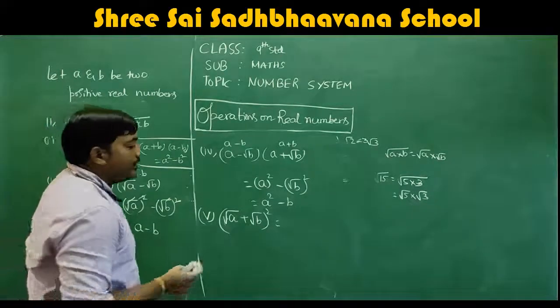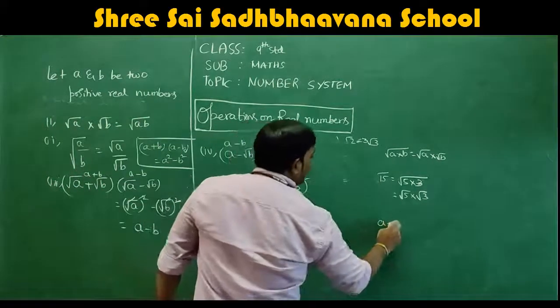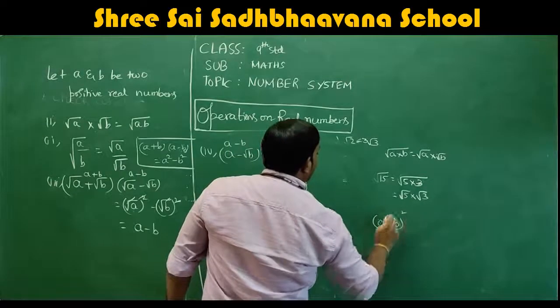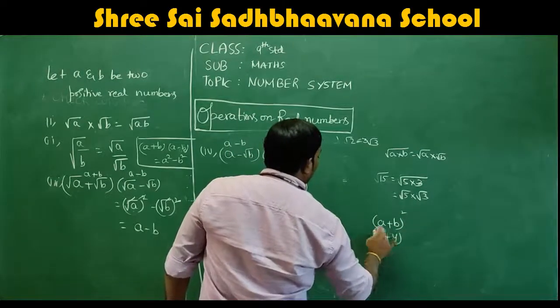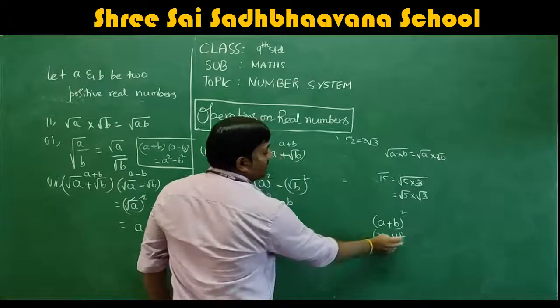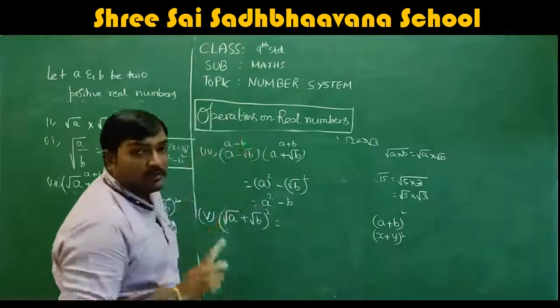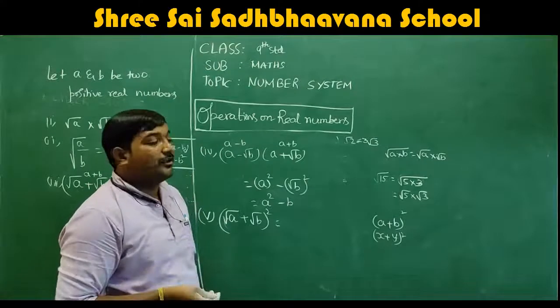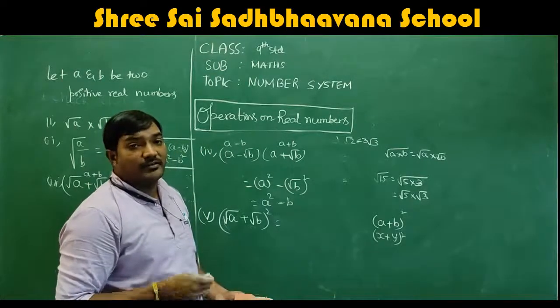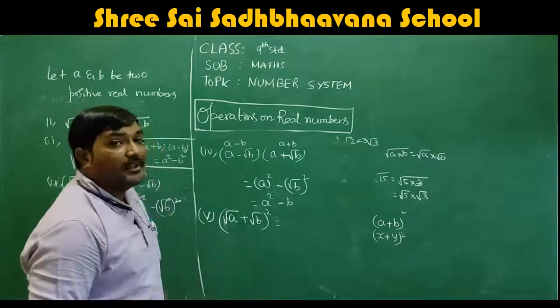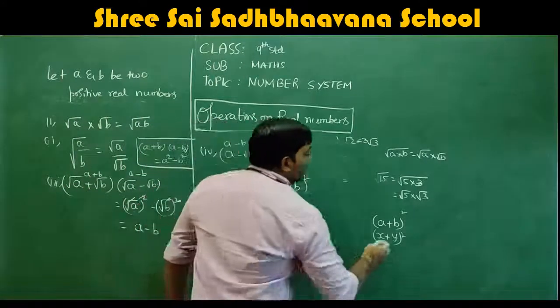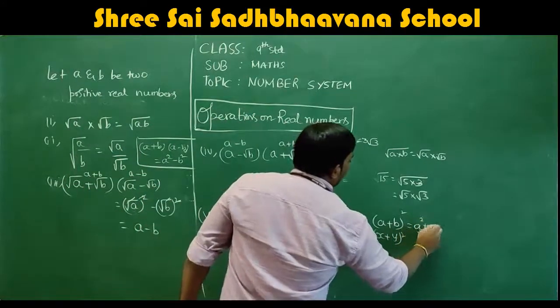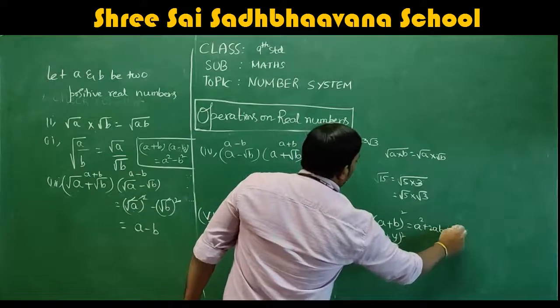Okay, you might have got an idea. That is (a plus b) whole square, right? We have (x plus y) whole square. Don't get confused. There we have x and y, here we have a and b. The formula remains the same. Only the terms, not values, the terms are different. That's all. There it goes x plus y, here it is a plus b. So (a plus b) whole square is a square plus 2ab plus b square.